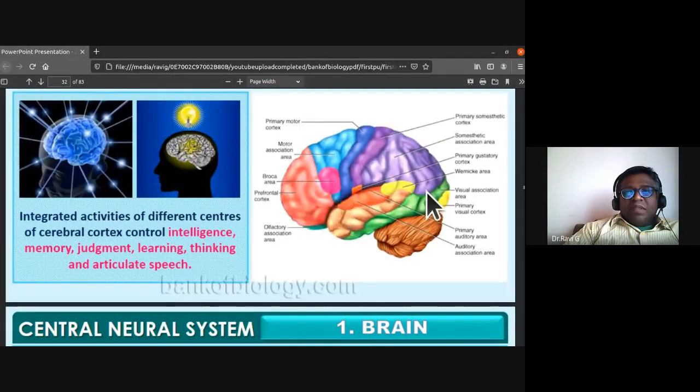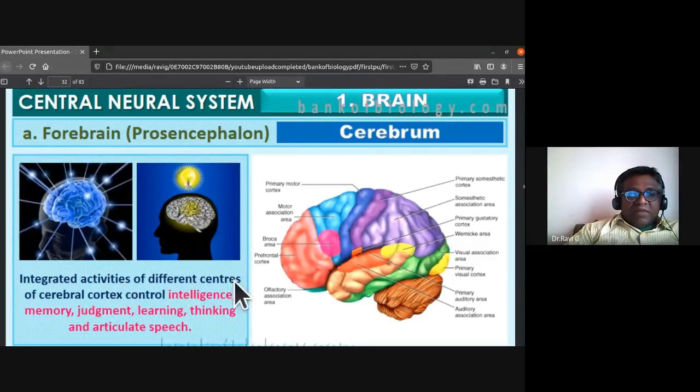So the cerebrum has integrated activities of different centers of the cerebral cortex, which control intelligence, memory, judgment, learning, thinking, and articulate speech. All of these are associated with this cerebrum.